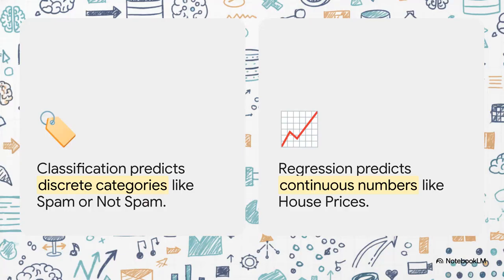Before we go any further, we really have to draw a strict boundary here. On the left side, shining in cyan, we have classification. That's all about predicting discrete categories. Things like whether an email is spam or not spam, or guessing if a song is rock or pop.